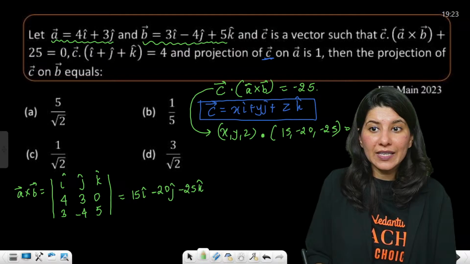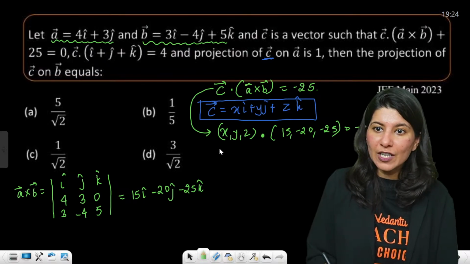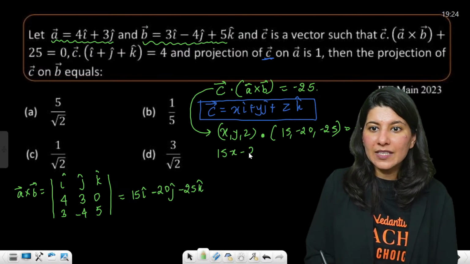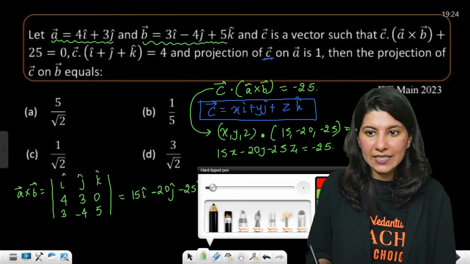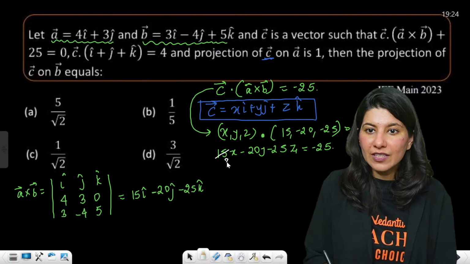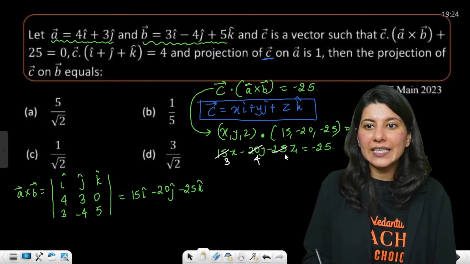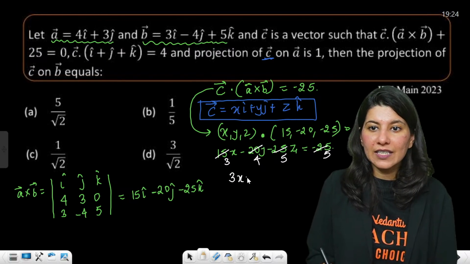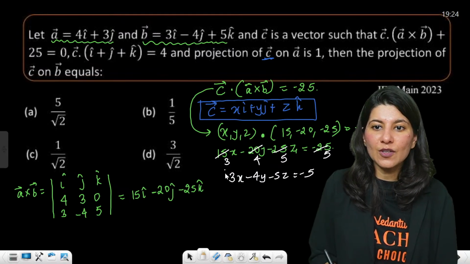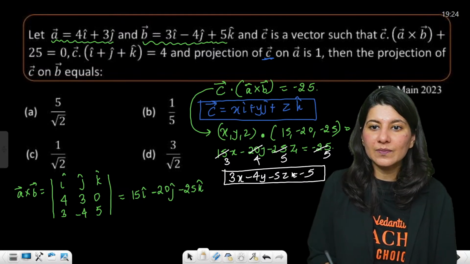Right? And this will give you minus 25. So this is 15x minus 20y minus 25z equals minus 25. Correct? Yes. 5 3s are 15, 5 4s are 20, 5 5s are 25. So 3x minus 4y minus 5z equals minus 5. This is your equation number 1.